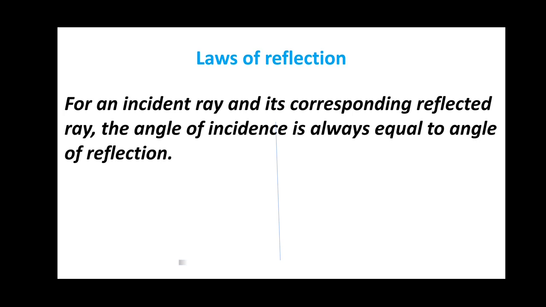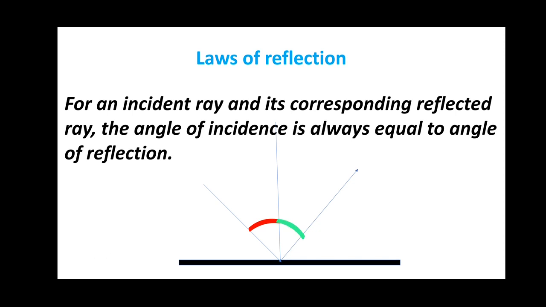That is, this is the incident ray and it is the corresponding reflected ray. There will be an imaginary line called normal from the point of incidence. Then the angle formed here is the angle of incidence, and the angle formed between the normal and the reflected ray is the angle of reflection, which is shown in green color. Both angles will be the same. That is, if the angle of incidence is 30 degrees, then the angle of reflection will also be 30 degrees. We will be verifying this law with the help of an activity in the next class.